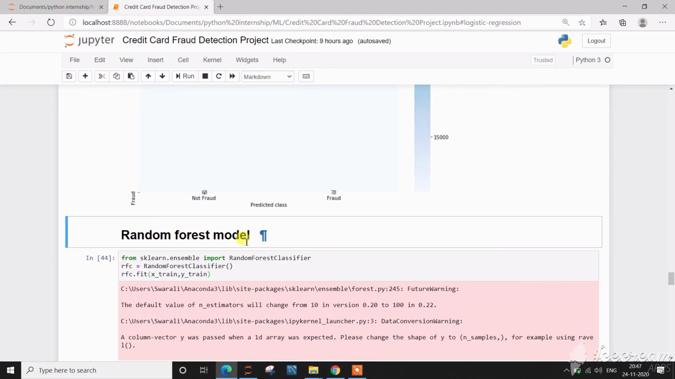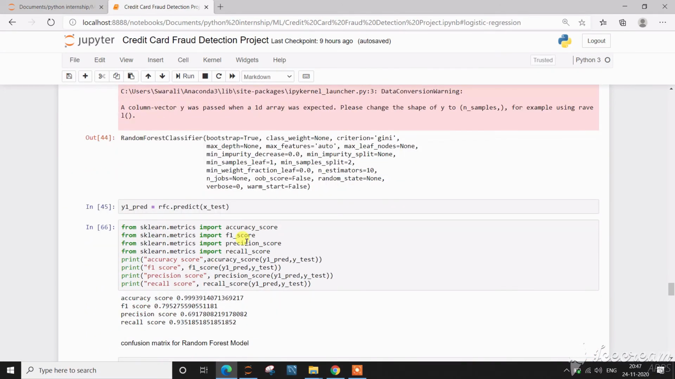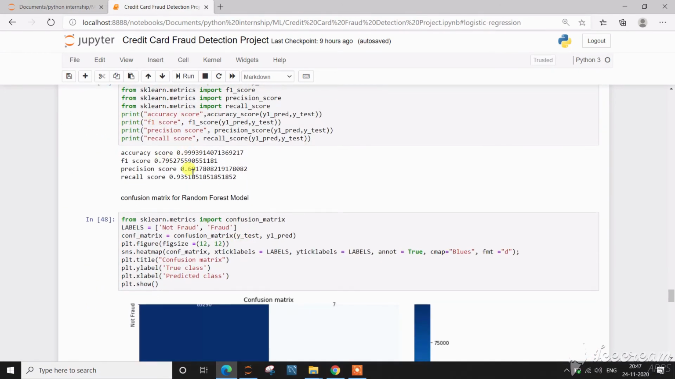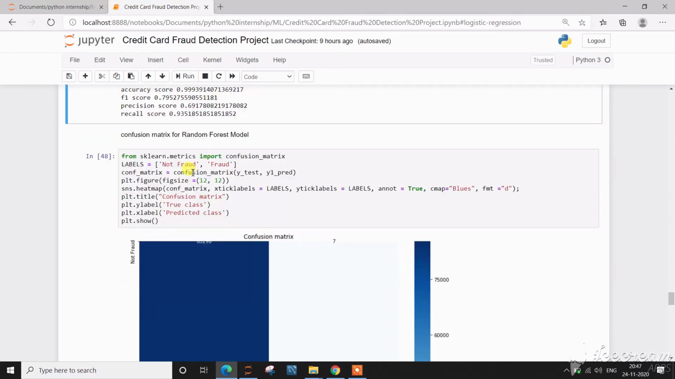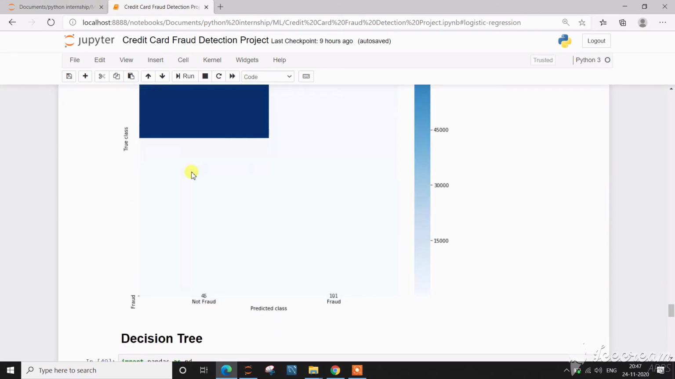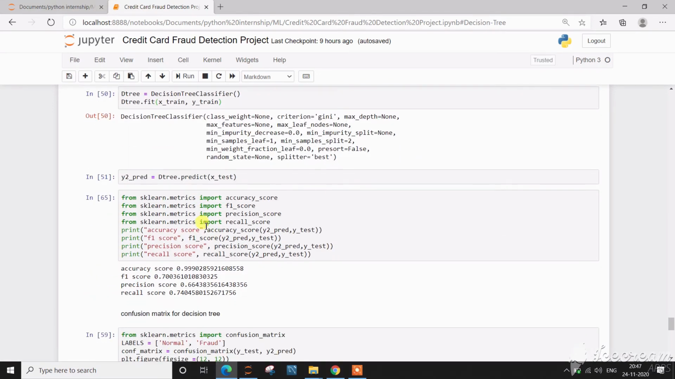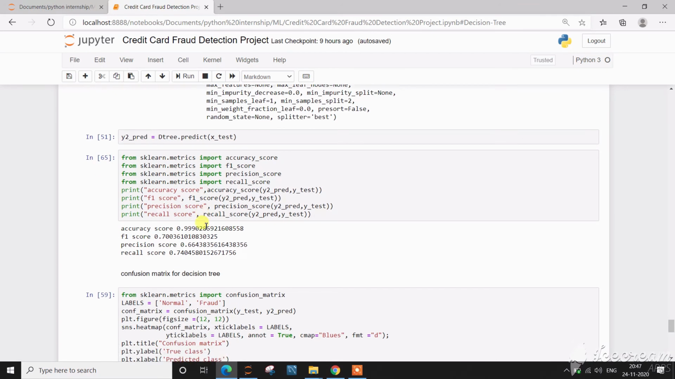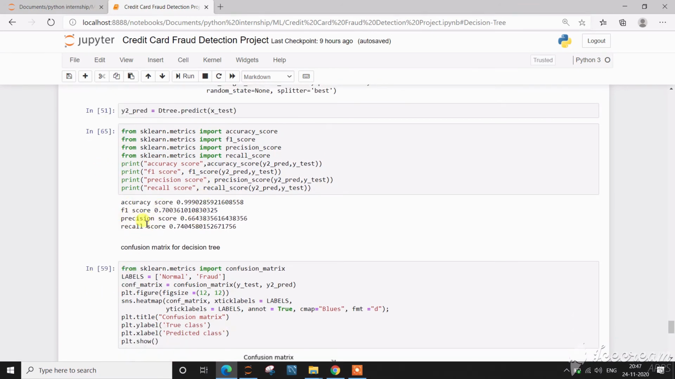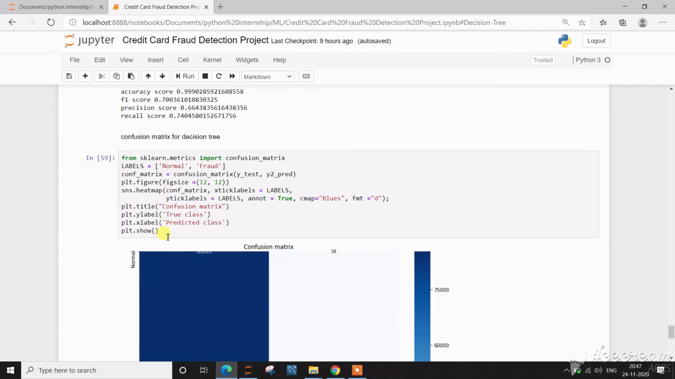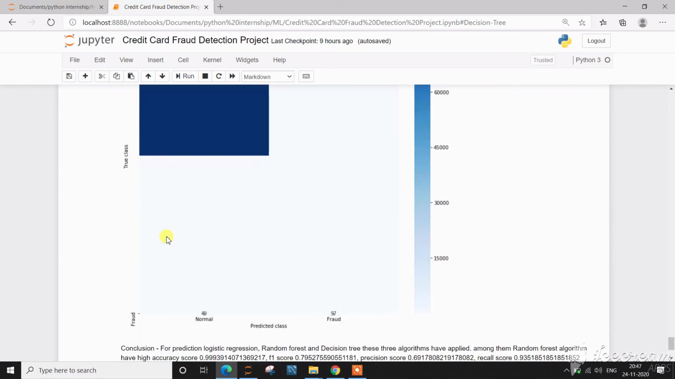Then I have built a random forest model. This is the accuracy score, F1 score, precision score and recall score of the random forest, and also the confusion matrix of random forest. Then I have built a decision tree. In the decision tree also, the accuracy score, F1 score, precision score and recall score, and also the confusion matrix of the decision tree.